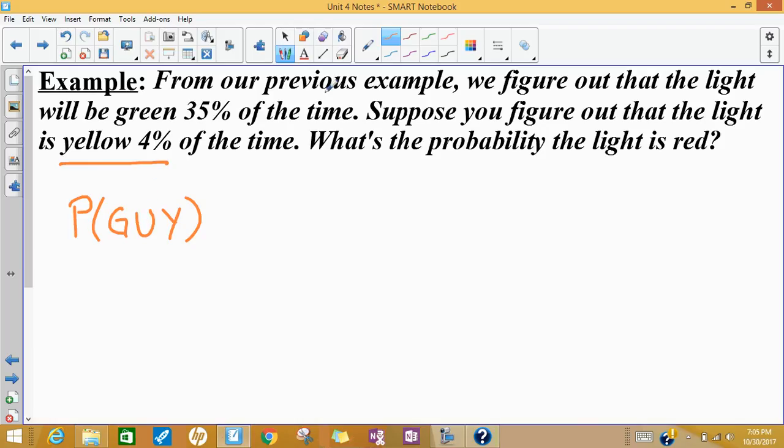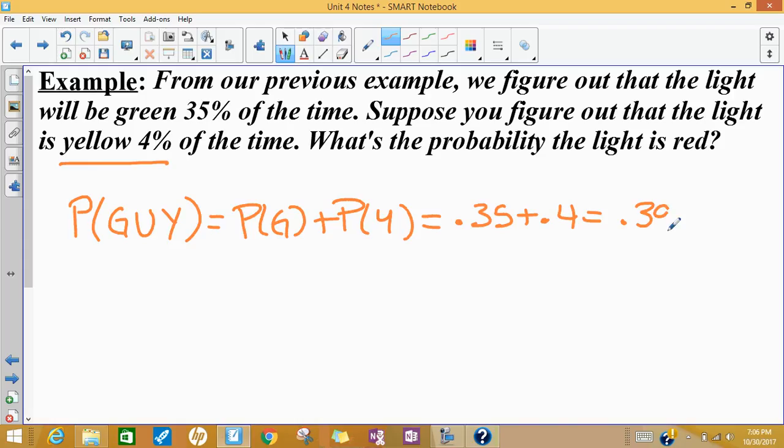I didn't plan that. So green or yellow, they're mutually exclusive because the light cannot be green and yellow at the same time. So I just add the probability of it being green plus the probability of it being yellow, which is 0.35 plus 0.04. And I get that it's going to not be red 39% of the time.